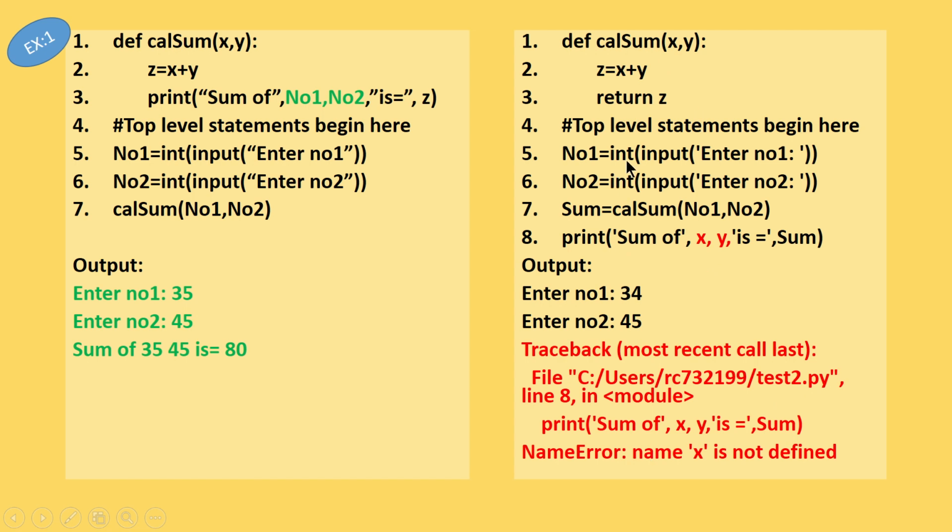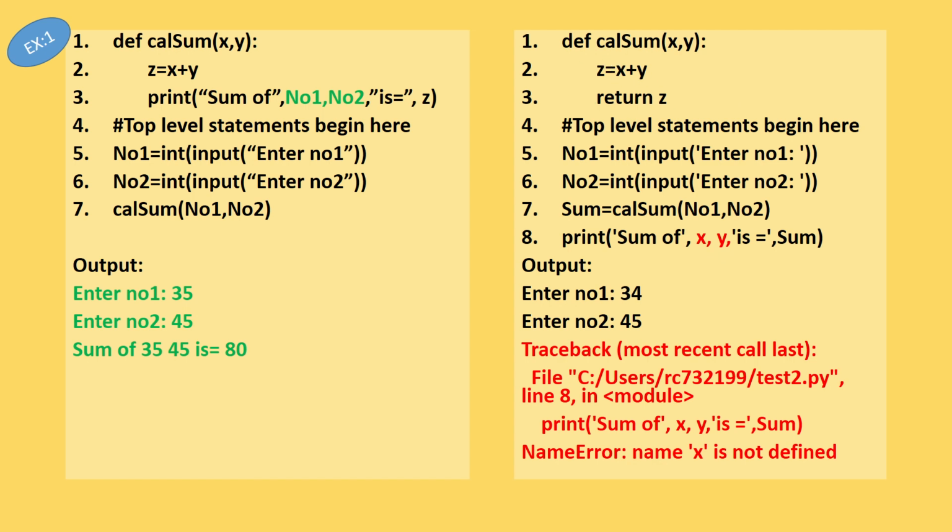So look at the error message that is being displayed. The first two statements are executed without any problem. While it is trying to print, there is an error in line number 8. So while trying to execute line number 8, it will give you the error. What is the error? NameError, x is not defined. If you rectify that, immediately it will say y is not defined. You cannot use the variables which are declared and defined in a function outside the function.